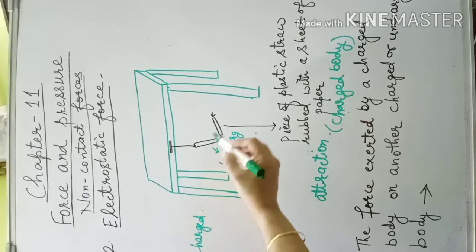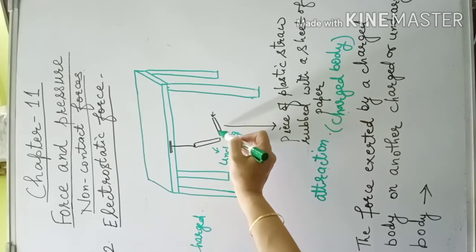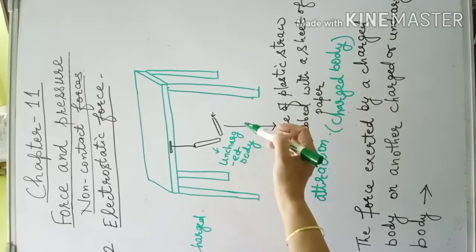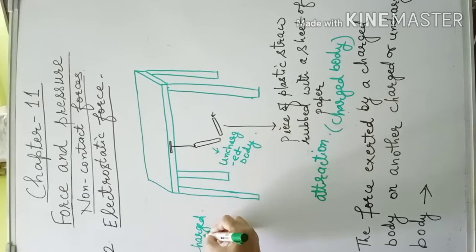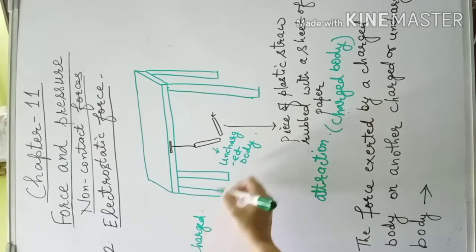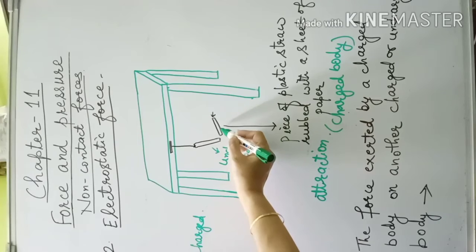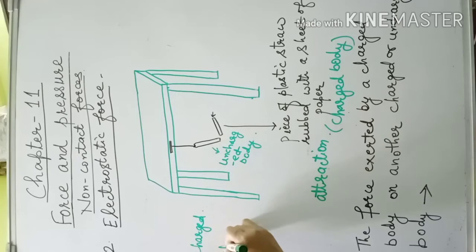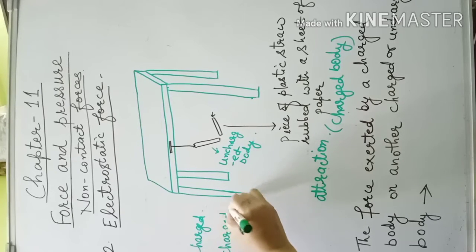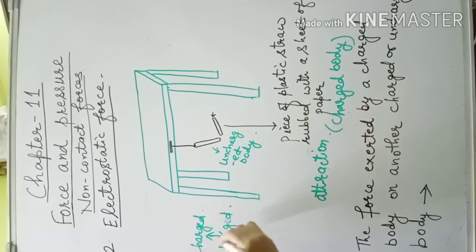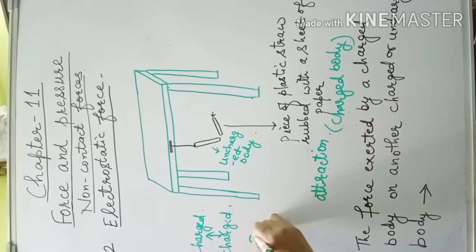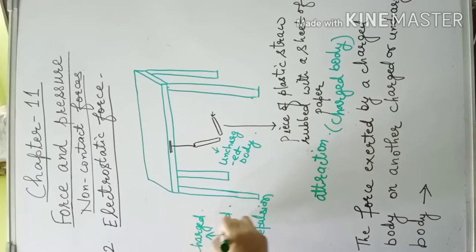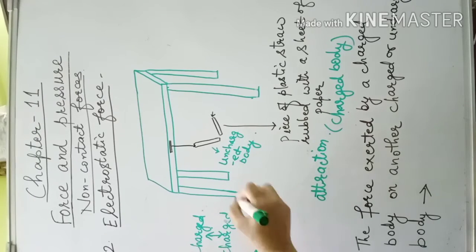And bring the rubbed piece of the straw near the free end of the suspended straw. And then observe. Now the suspended piece is also charged, and the piece of straw which is in hand, which is brought near the suspended piece, is also charged. So between these two charged bodies there will be repulsion because they have the same charges. So there will be repulsion.